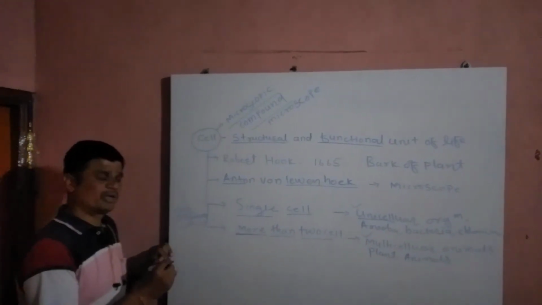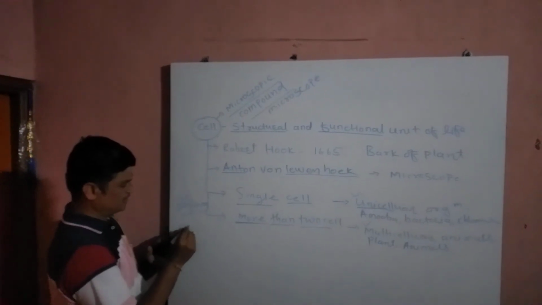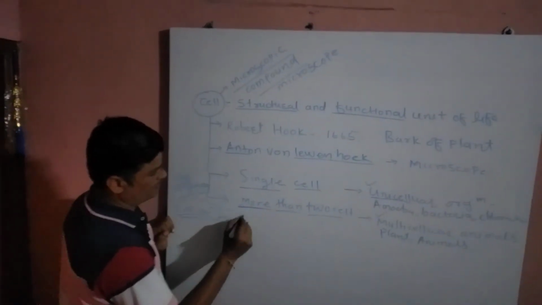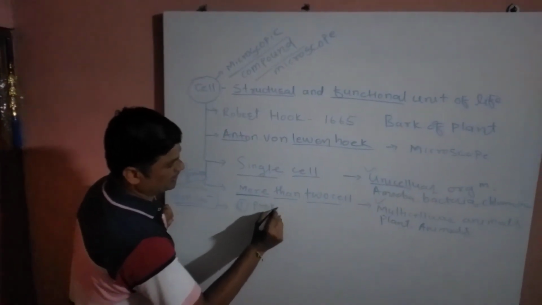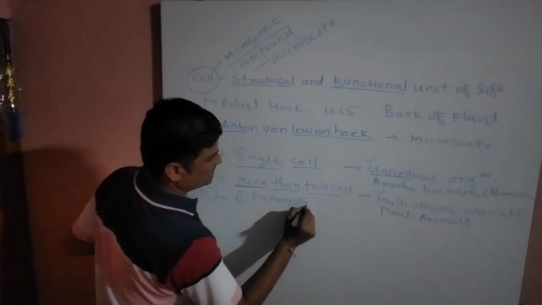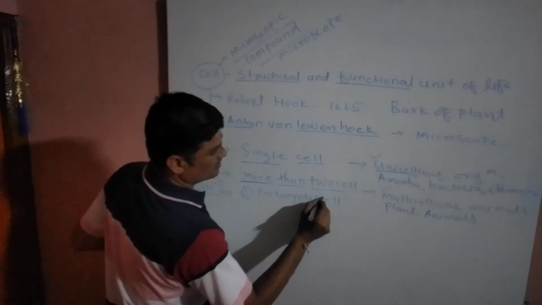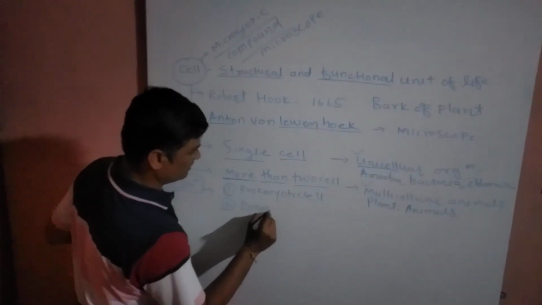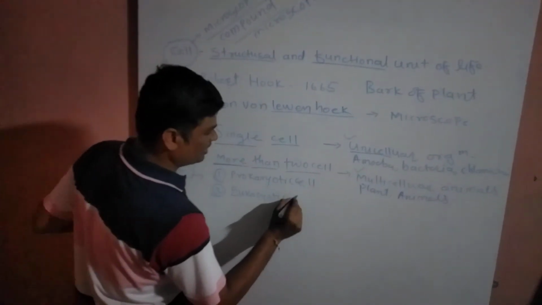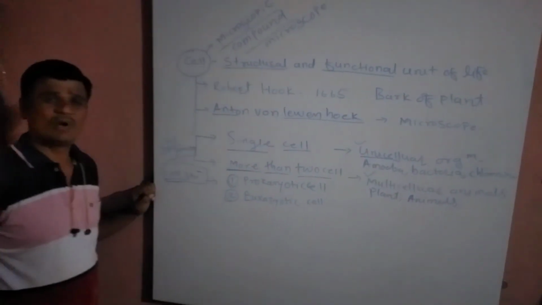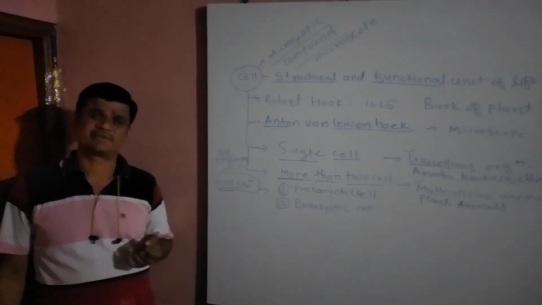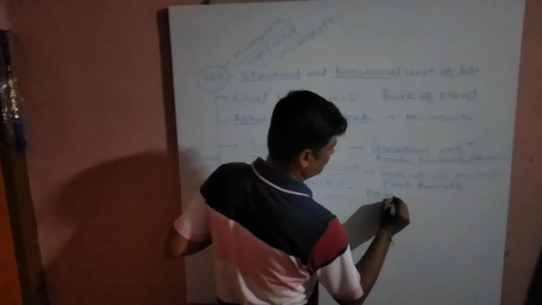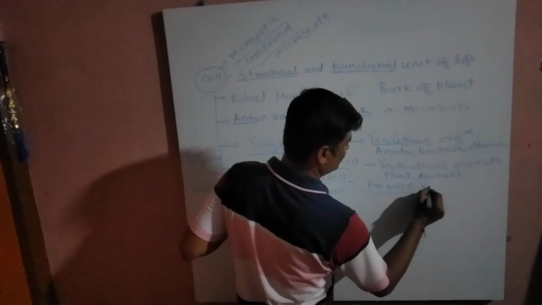Now, when we talk about cell structure, it is also of two types. The first one is the prokaryotic cell, and the second one is the eukaryotic cell. Why are these two types of cells differentiated? Pro means false, and karyon means nucleus.